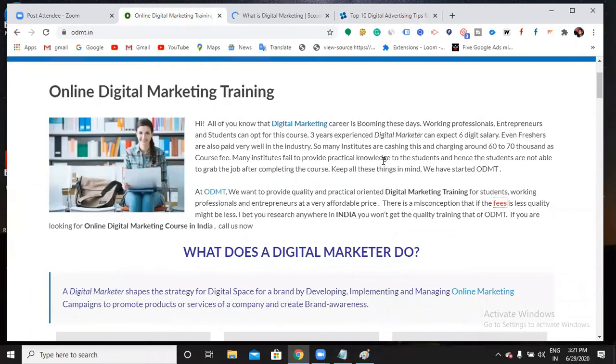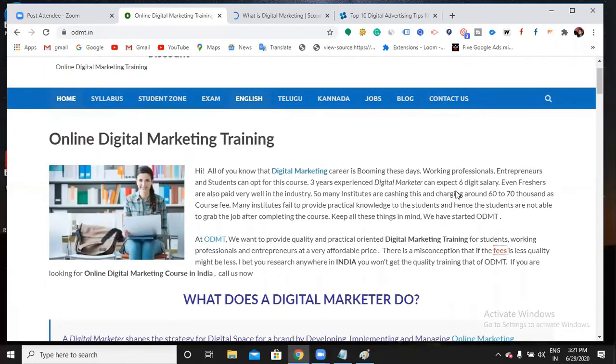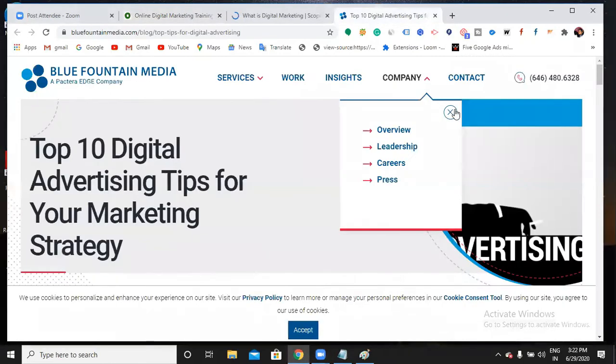So organically we are trying to bring ranking. If we put backlinks to other websites, maybe Google will give us more points. I told you that if we get more backlinks, Google will think that this particular person is getting more votes here. So when I give a backlink to Blue Fountain Media, when someone comes to my website and starts reading the content from here, and if they click this, they will be redirected to this website.